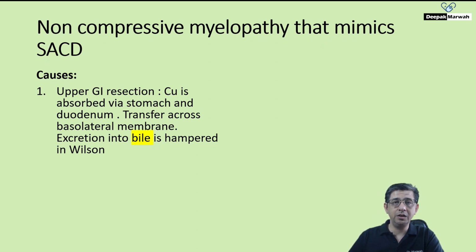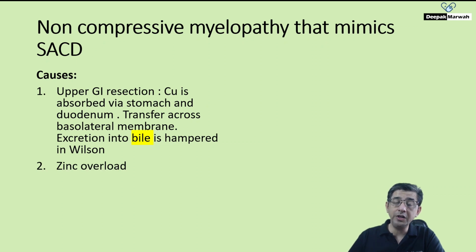But in this condition, the primary reason why you get a copper deficiency could be extensive GI surgery. If a patient has had resection of the stomach or a part of the stomach or of the duodenum, then these patients can develop copper deficiency myelopathy. And the surprising thing is that even hematological manifestations akin to macrocytic anemia can be seen in copper deficiency.